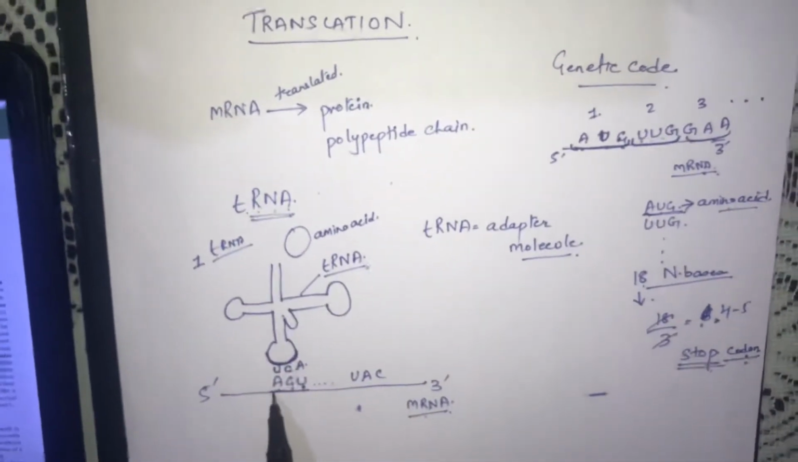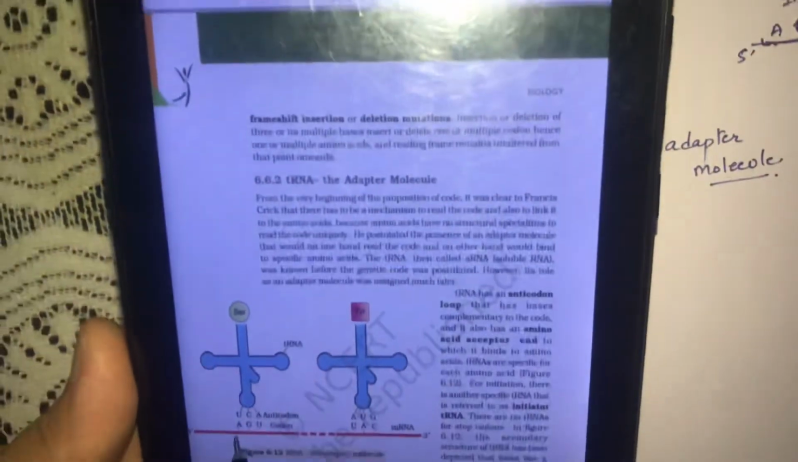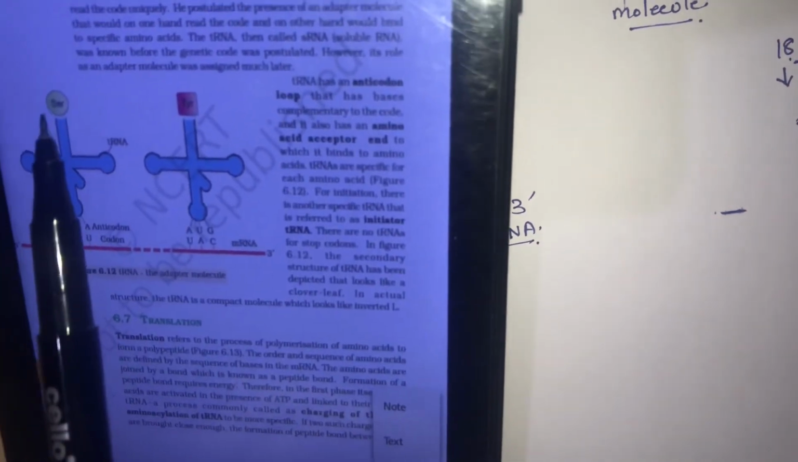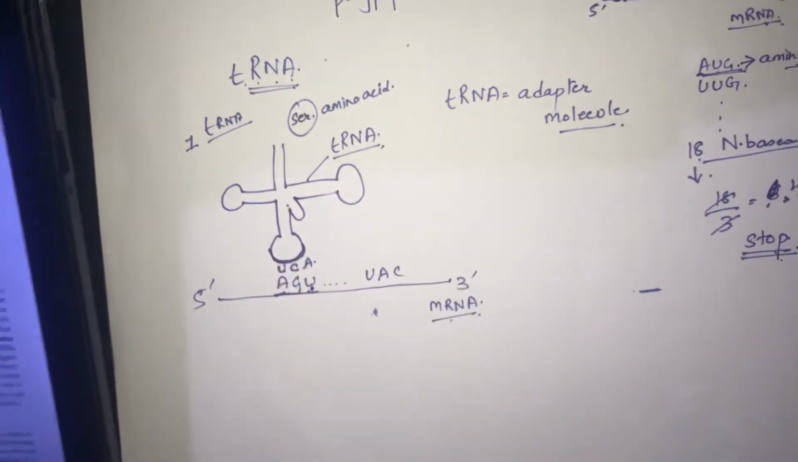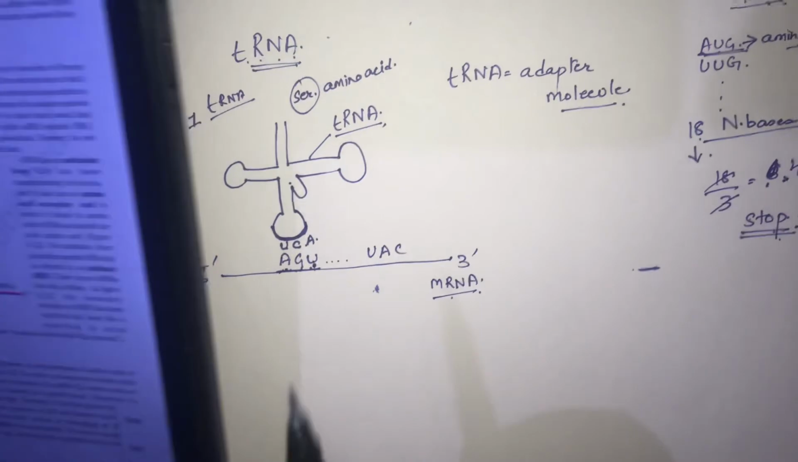And if this AGU codon is coding for SER, serine, this amino acid, and not for any other amino acid. AGU is coding for this particular amino acid, serine. So this way it is very, very specific.